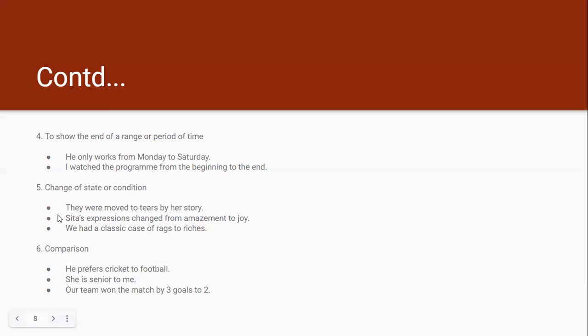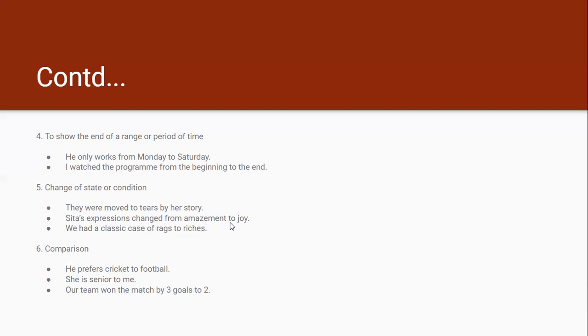Then change of state or condition can also be shown with the help of to. So how? Let's take the examples. They were moved to tears by her story. So there is a change of state. They have moved to tears. Change of state.